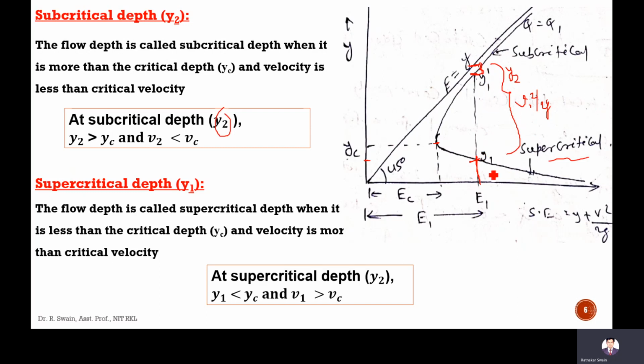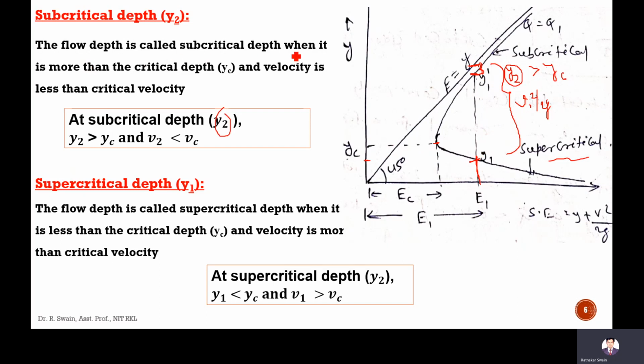So there are two conditions: Y can be less than YC, or it can be more than YC. If it is more than YC, this is Y2, that depth is called subcritical depth, or that flow is called subcritical flow.